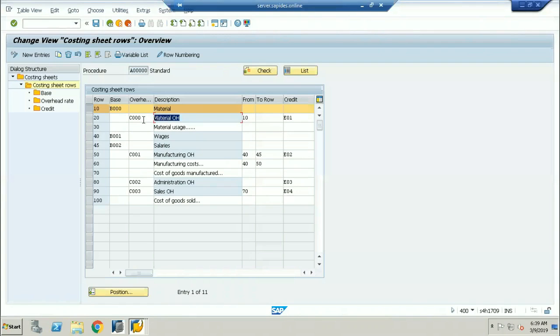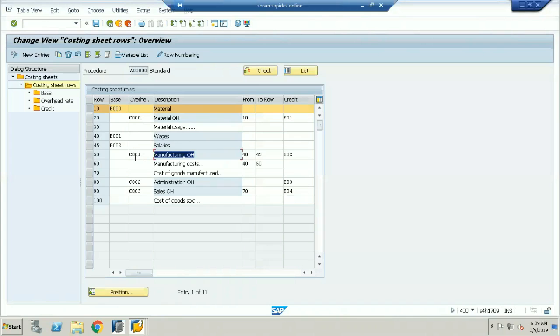Okay, so the material overheads are getting calculated on the base. So from 10, you have something like wages and something like salaries. The salaries and the wages are going to be your base. Now you have the manufacturing overheads. Manufacturing overheads are nothing but production overheads. We call them the production overheads.